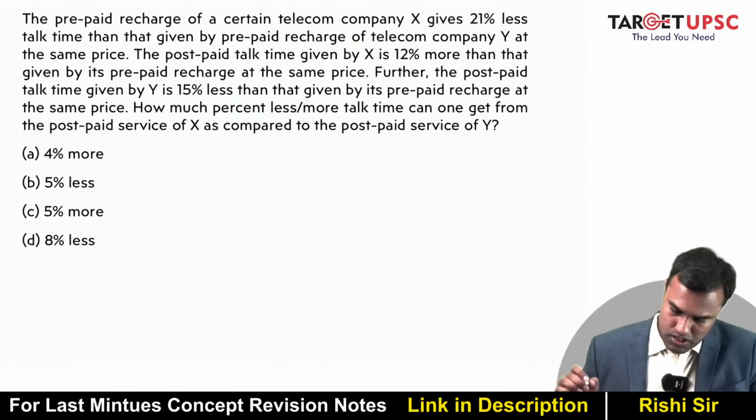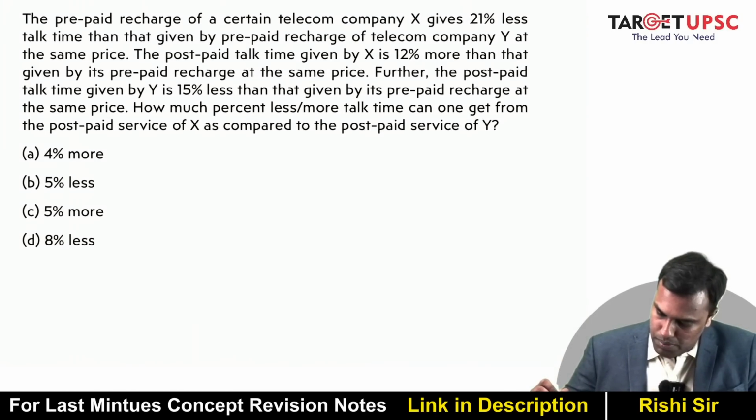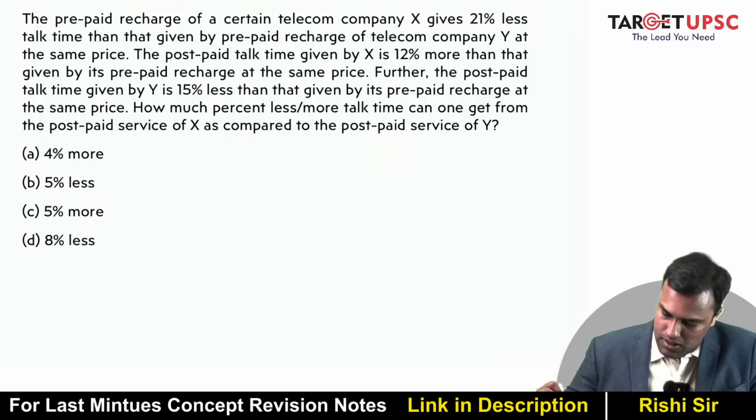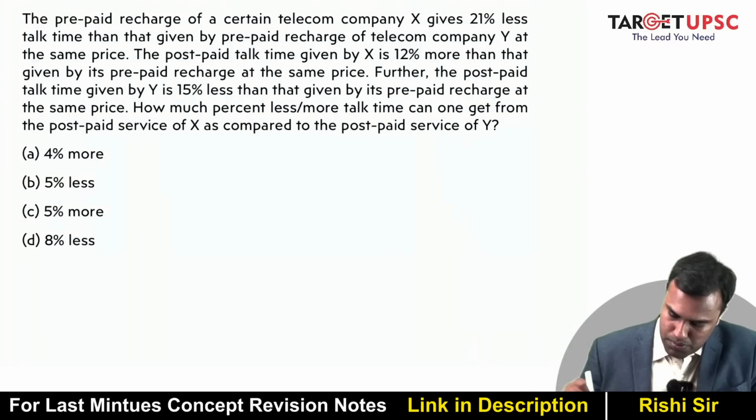Okay. So it says the prepaid recharge of a certain telecom company X gives 21% less talk time than that given by prepaid recharges of telephone company Y at the same price. The postpaid talk time given by X is 12% more than that given by its prepaid recharge at the same price. Further, the postpaid talk time given by Y is 15% less than that given by its prepaid recharge at the same price. How much percent less or more talk time can one get from postpaid service of X as compared to postpaid service of Y?